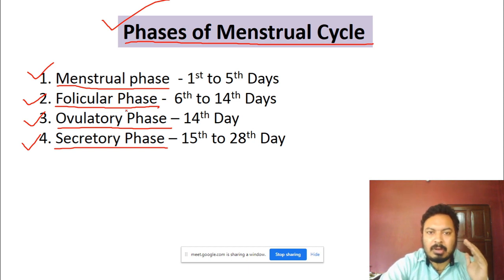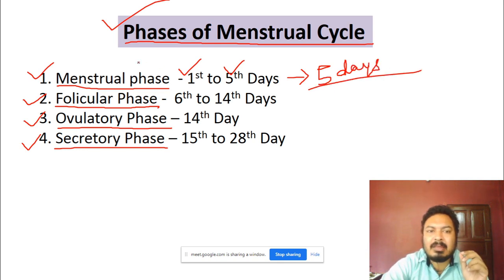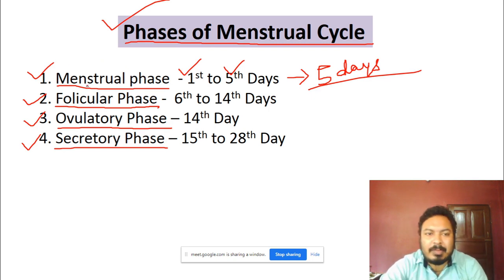Okay, so the first phase, which is known as the menstrual phase, starts from the first day of the menstrual cycle up to the 5th day, for a total of 5 days. This phase goes on from the first day up to the 5th day. So this particular phase is known as the menstrual phase.